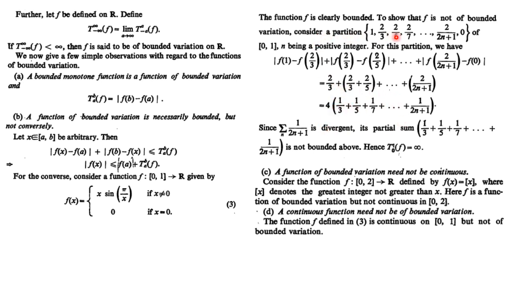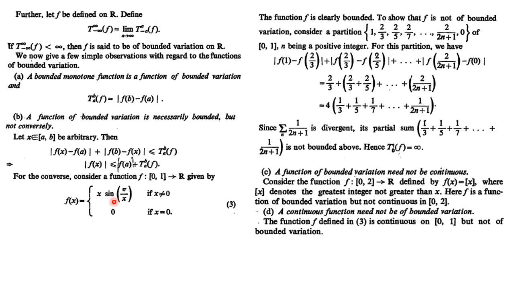So we get a partition for which the variation is infinite. If for any partition the variation is infinite, then the supremum is also infinite. So that means the total variation of this function over the interval 0 to 1 is infinite. So it means our function is not of bounded variation. This is an example of a function which is bounded but not of bounded variation.